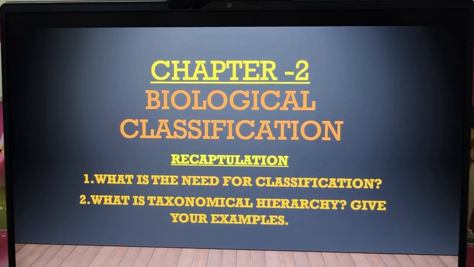Then what is taxonomical hierarchy? What is taxonomical hierarchy, children? What is hierarchy? Step by step. And what is taxon? Taxon means the categories or the criteria that we saw. So what are the different criteria that we saw? It started with species, genus, and finally the largest will be the kingdom. Can you recollect it? And I gave you an example of human. So just recollect it.